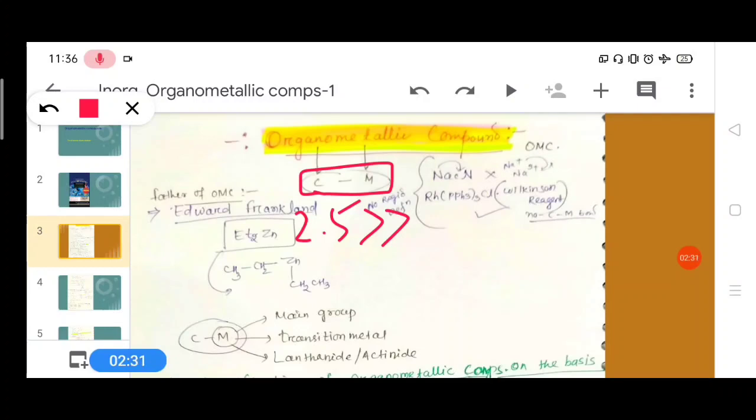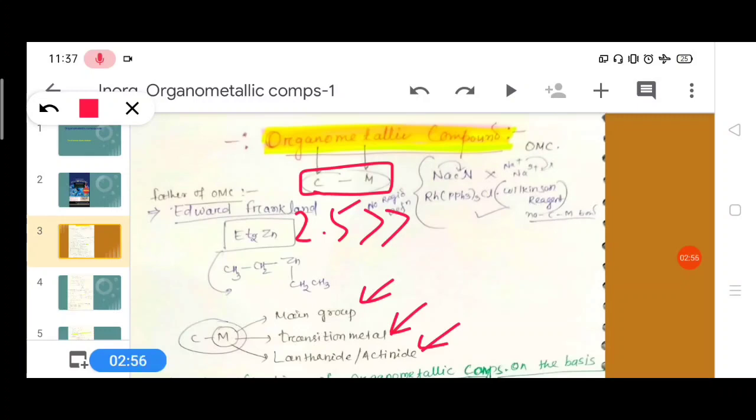The metals may be main group metals, transition metals, or lanthanoids or actinoids. Main group metals like sodium, potassium. Transition metals like scandium, titanium, vanadium, chromium. Lanthanoids like lanthanum, okay.